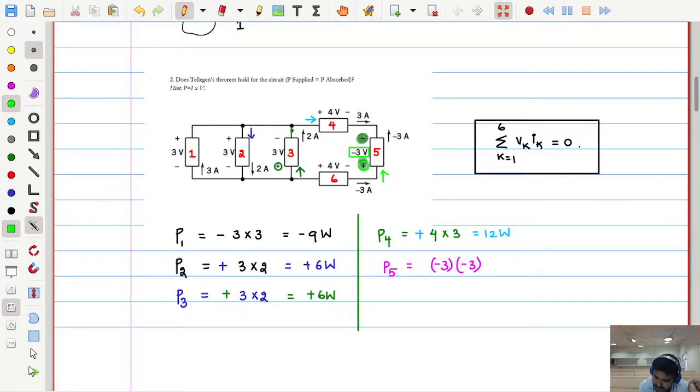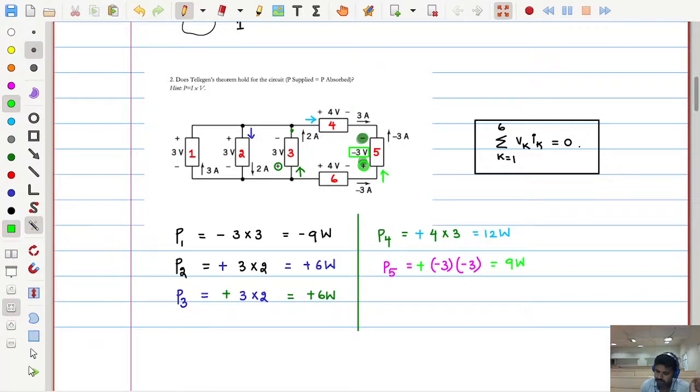They have given us the polarity. What we do is simply take this voltage and this current and see where this current is entering for this voltage. For that voltage it is entering at positive. So now this becomes minus times minus equals plus, so 9 watts.